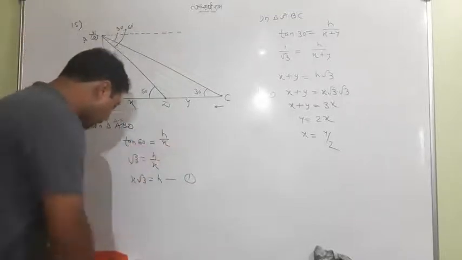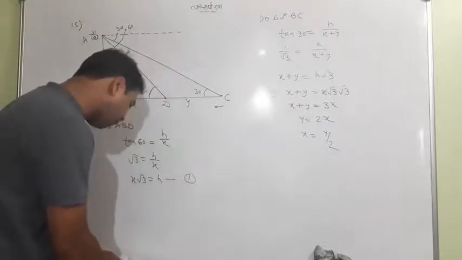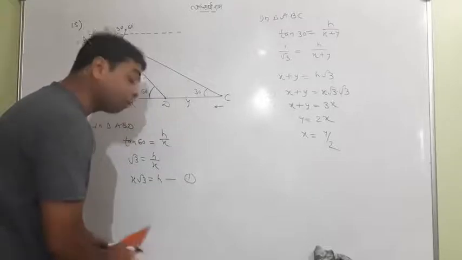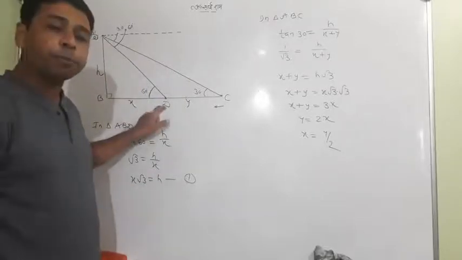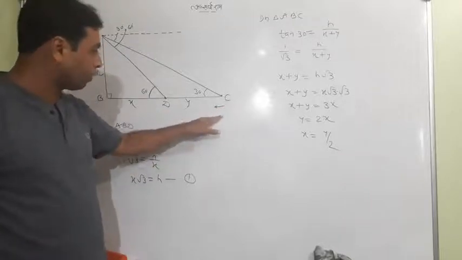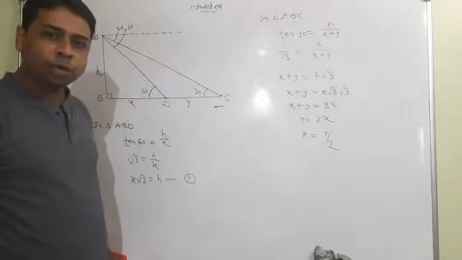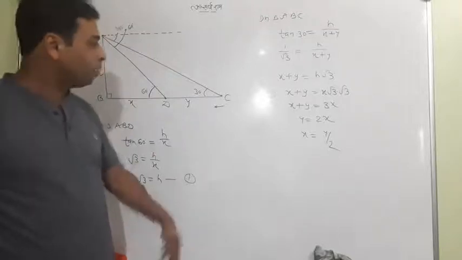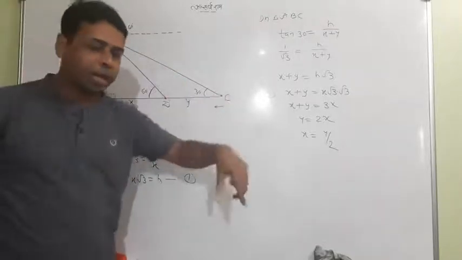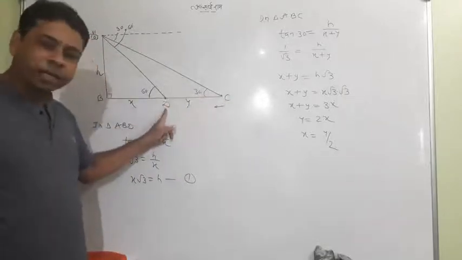The question asks to find the time taken by the car to reach the foot of the tower from this point. Initially I told you we have to find the time from C to B, but after reading the question I found that we don't have to find the time from point C, but from point D to B, because the car has already reached D.